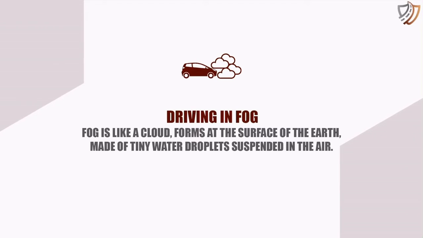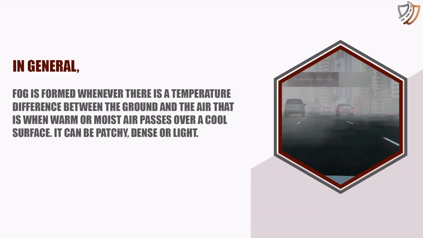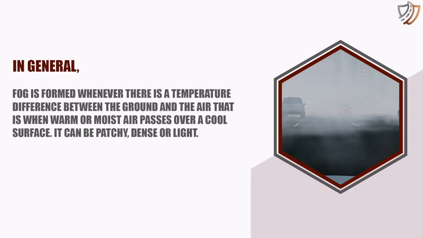Driving in fog. Fog is like a cloud, forms at the surface of the earth, made of tiny water droplets suspended in the air. In general, fog is formed whenever there is a temperature difference between the ground and the air, that is, when warm or moist air passes over a cool surface. It can be patchy, dense, or light.